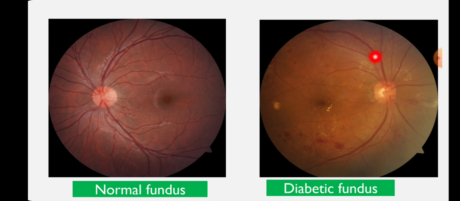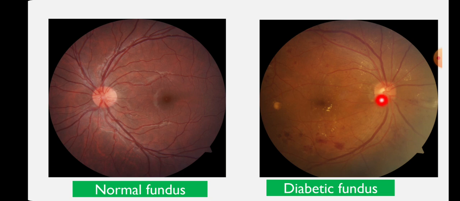But in this picture the optic disc and vessels are normal, but in this area you can see the microaneurysm. What is a microaneurysm? It is a saccular outpouching of the blood vessels. I will come to that in the pathophysiology part. Here in the macular area you can see deposition of hard exudates. This is a cotton wool spot, and dot and blot hemorrhages are there in all quadrants. So this is a case of moderate to severe non-proliferative diabetic retinopathy. This is how you need to read a fundus photo.